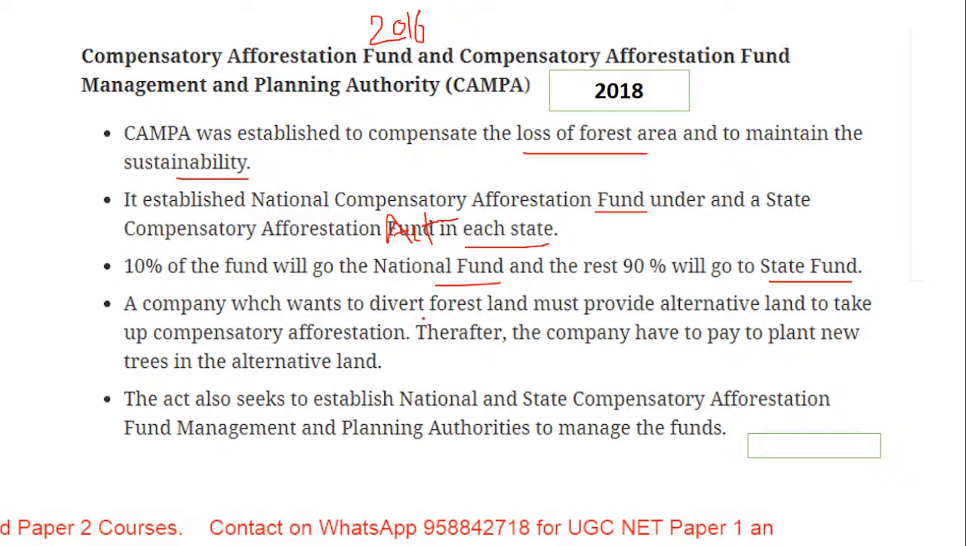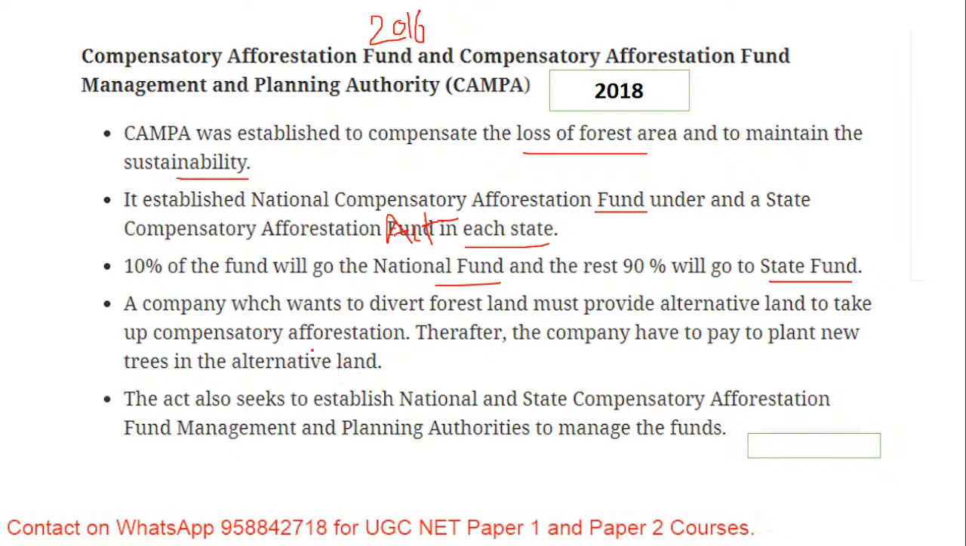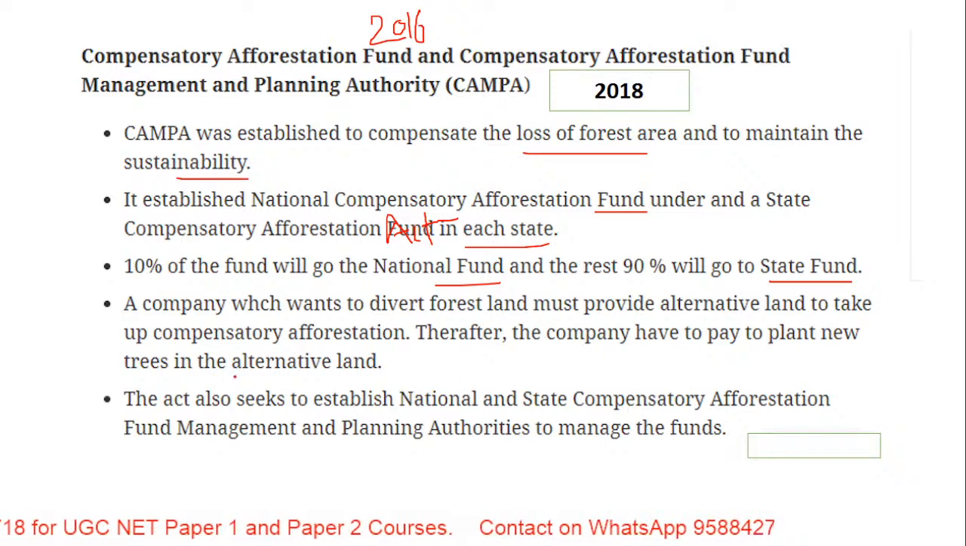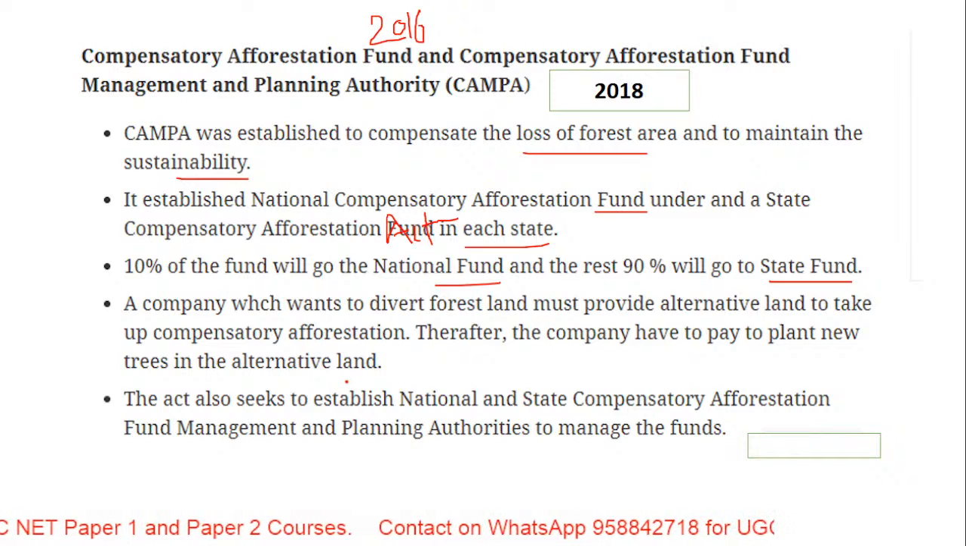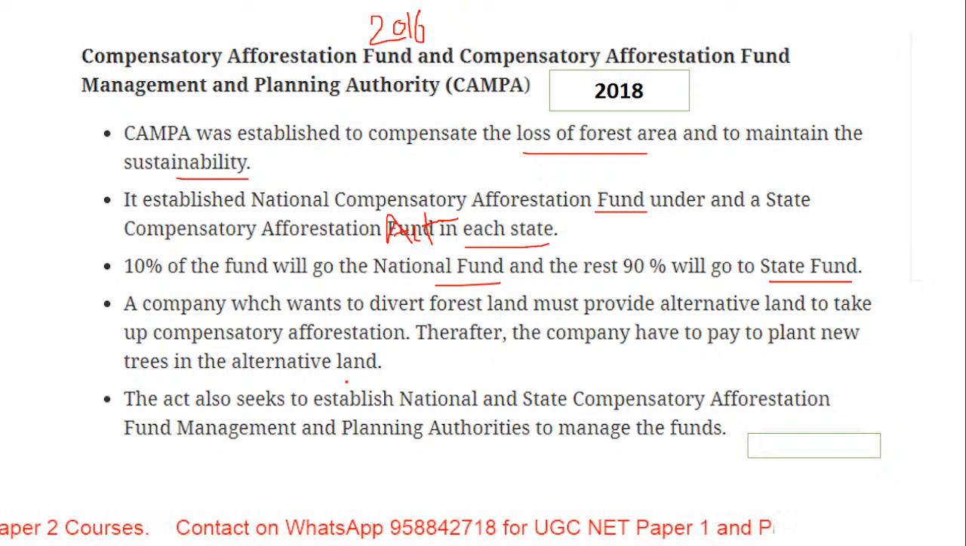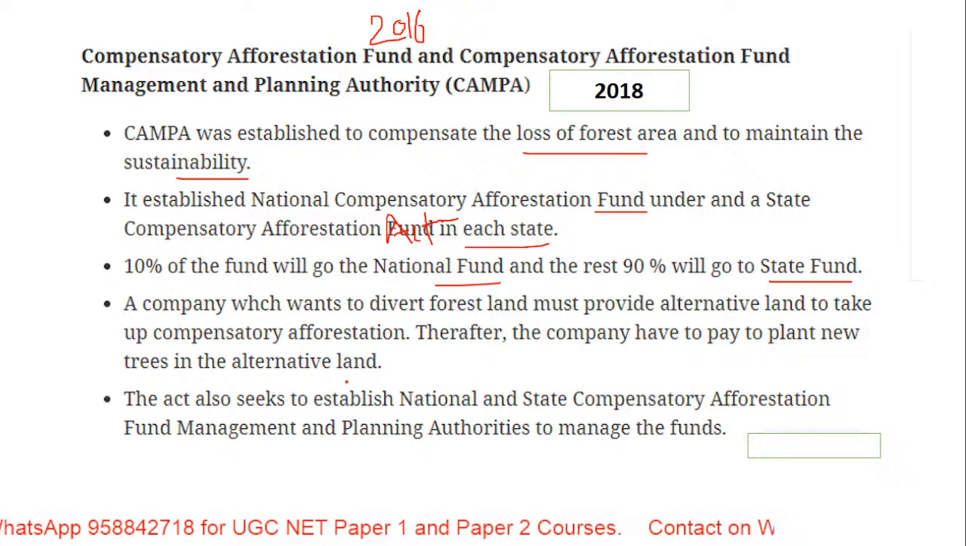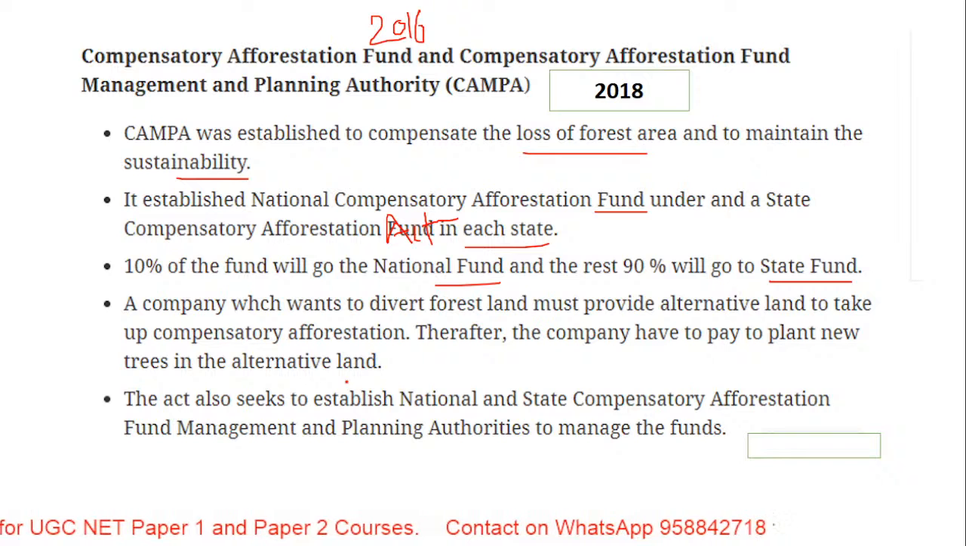A company which wants to divert forest land must provide alternative land to compensate the afforestation. Thereafter, the company has to pay for planting of new trees in the alternative land. So it is like you have to replace. If you are taking any forest land, then it has to be replaced with normal land and afforestation will start over there. This will help to maintain the balance and avoid the loss of forest area. That was the only initiative of the CAMPA program.